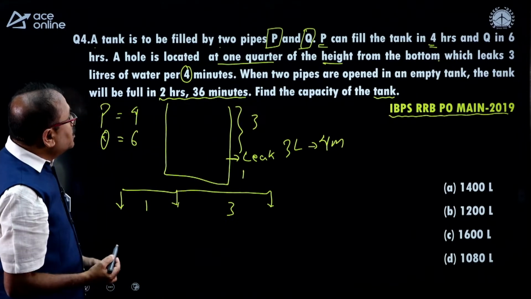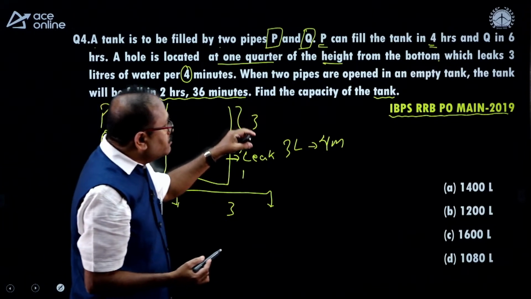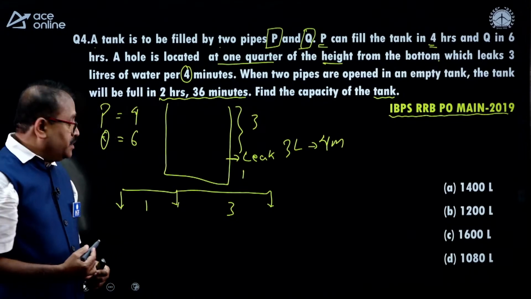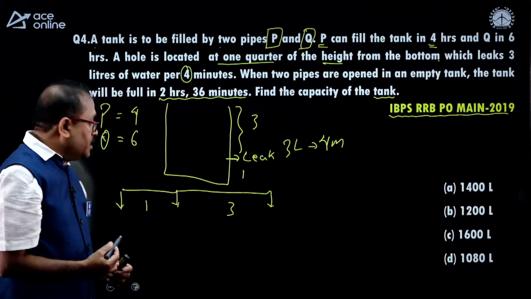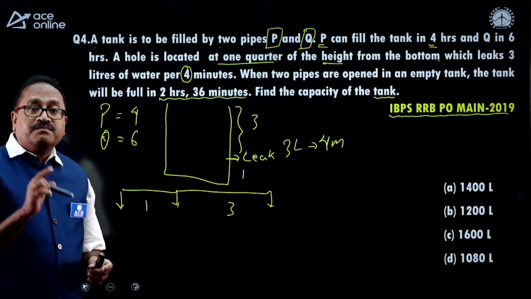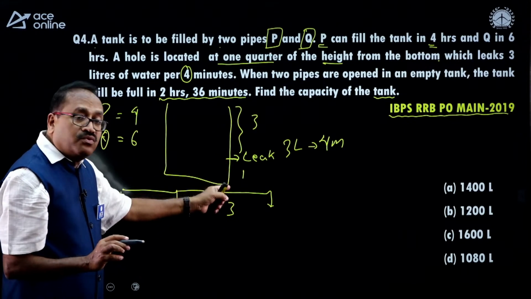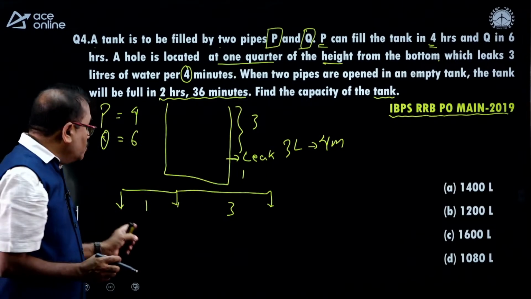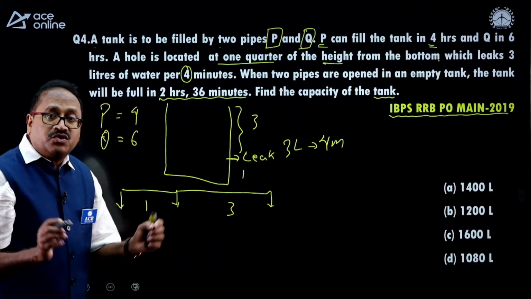Okay, and the total time taken is 2 hours 36 minutes to fill the tank. So find the capacity of the tank. I will take in the first part only these 2 were working, P and Q were working, there is no leakage up to 1 part. So how much time it will take to fill 1 part out of 4 parts when there is no leakage?